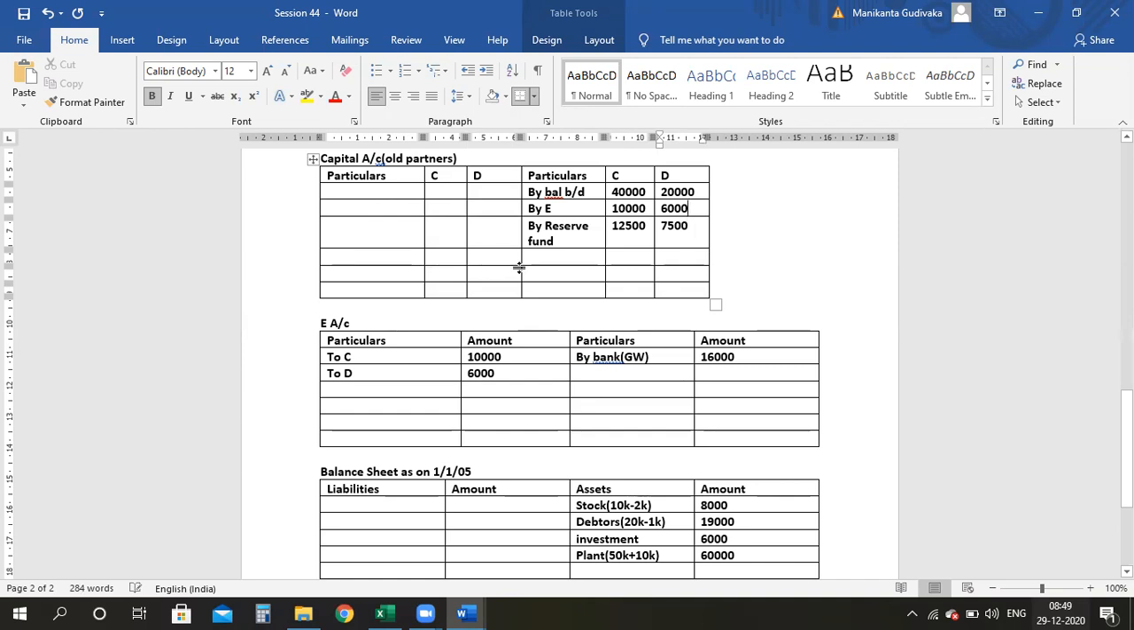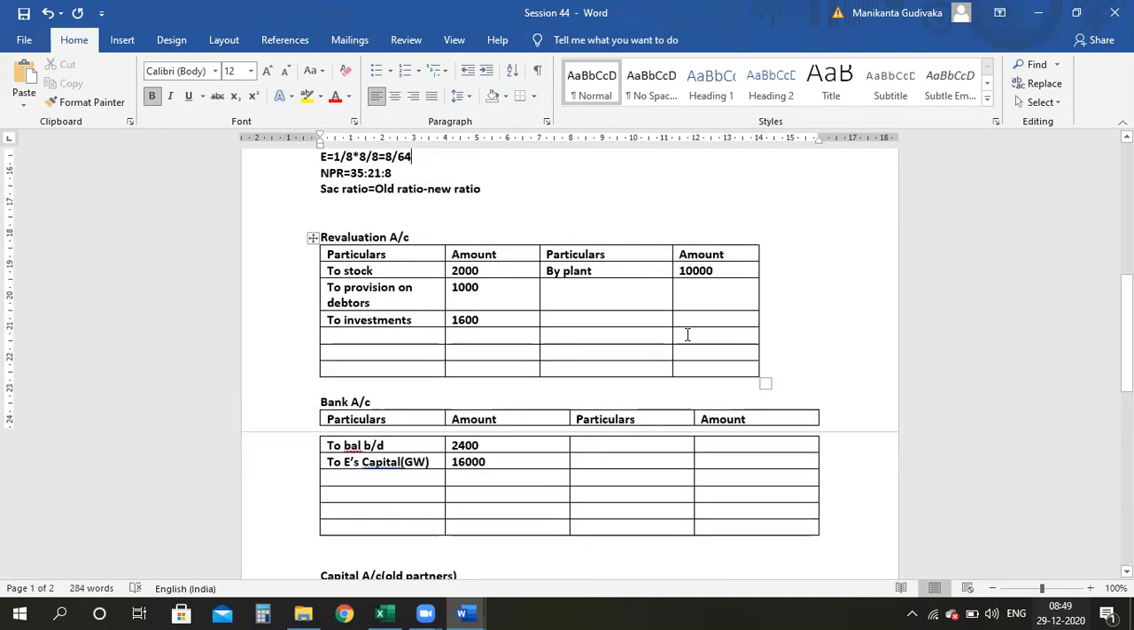Then please transfer the revaluation profit also. How much is the revaluation profit here? 10,000. 10,000 minus 3,000, 7,000. 7,000 minus 1,600 would give me 5,400. So 5,400 is your revaluation profit. Please divide 5,400 in the ratio 5:3. This is the profit which has to be transferred to the partners, a balancing figure.